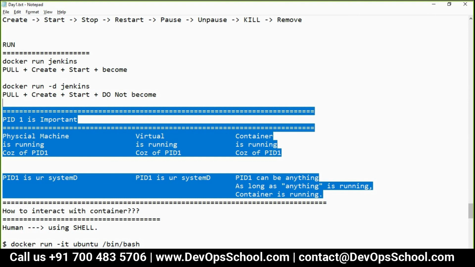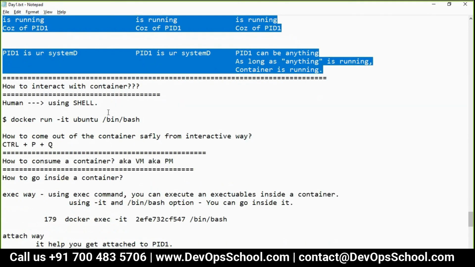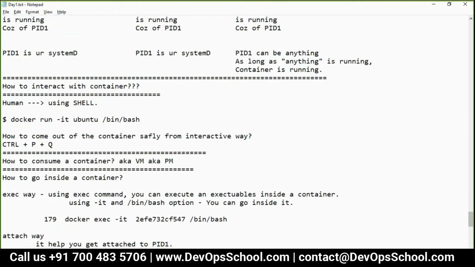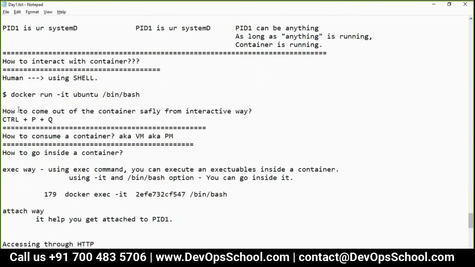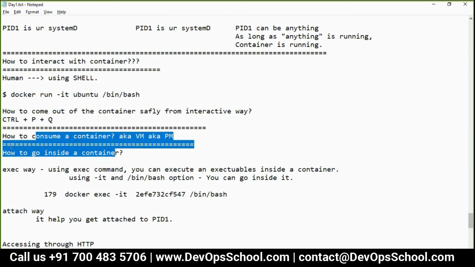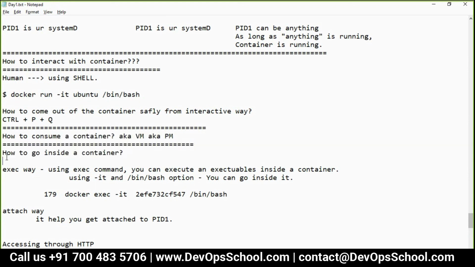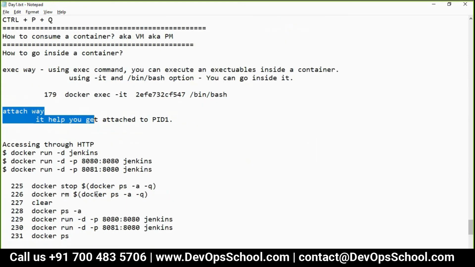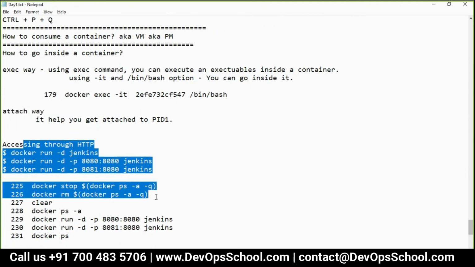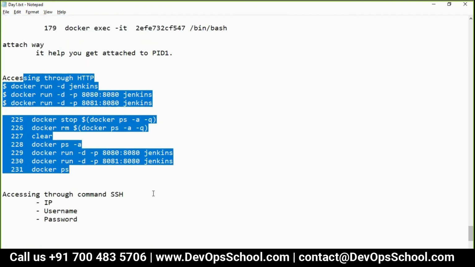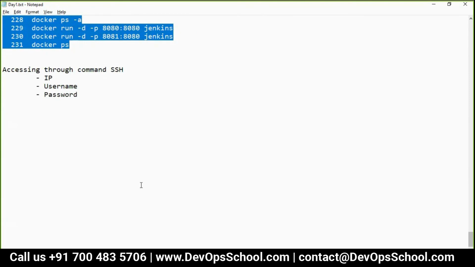Okay. How to interact with the container. One is a shell. Of course, you have to use the shell, but in exec mode. So run -it you can try. How to come out of the container, you can try Ctrl+P Ctrl+Q. How to consume a container, if you want to go inside it, there are two ways: the exec way and the attach way. Accessing the containers through HTTP and all stuff like that. So any questions, any doubts so far?